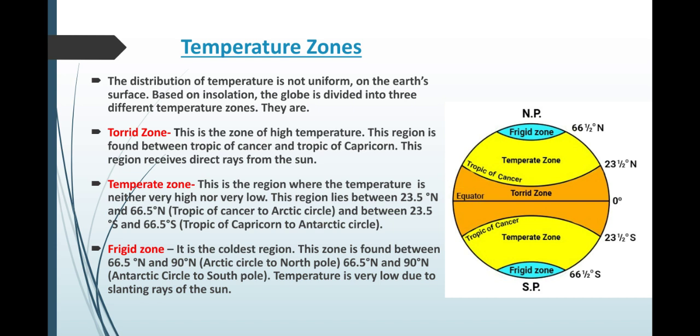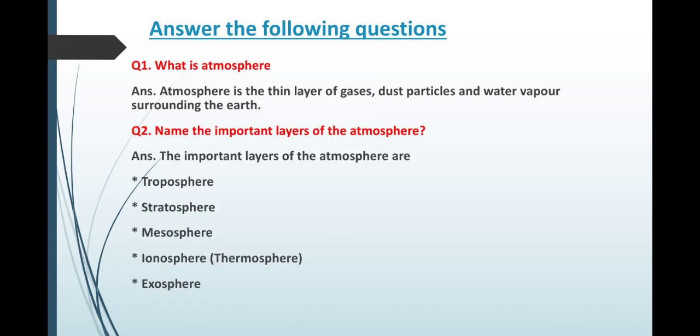Then I have finished a part of it. Next, again I will start with the other elements of the weather. I have finished with temperature. I will come to atmospheric pressure, wind, and humidity. So by that time you can start writing the assignment. We'll put today's date, and answer the following questions.